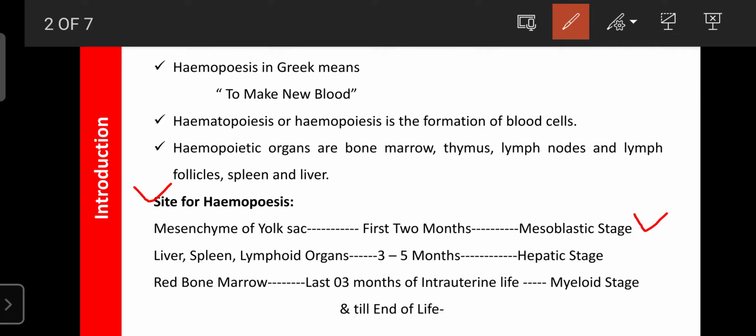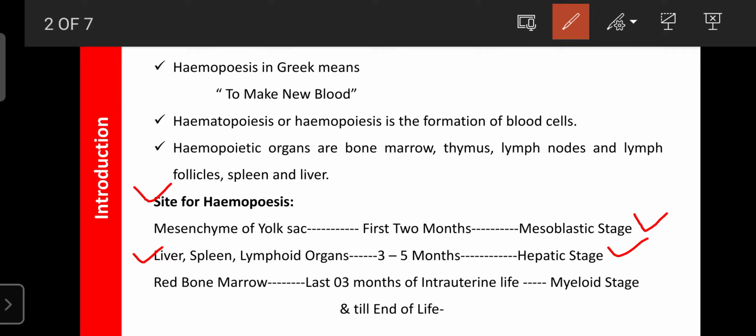So in the intrauterine life, between the third month and the fifth month, all the blood cells are formed in the spleen, liver and lymphoid organs. That stage is known as the hepatic stage. It means the liver, spleen and lymphoid organs are involved in the formation of blood cells.